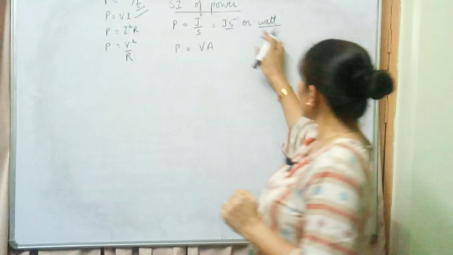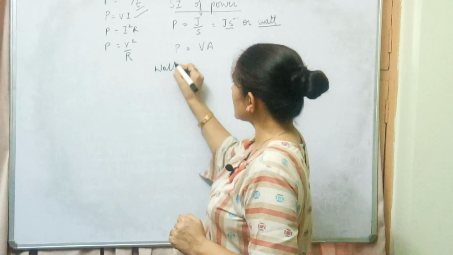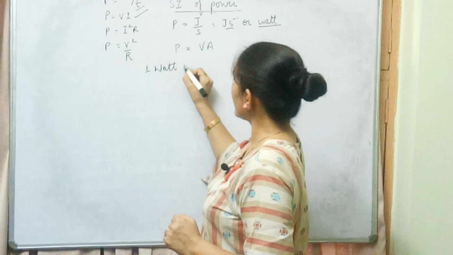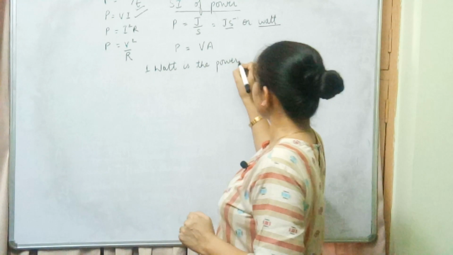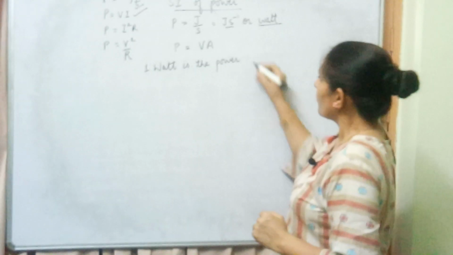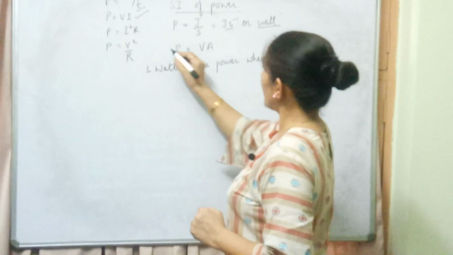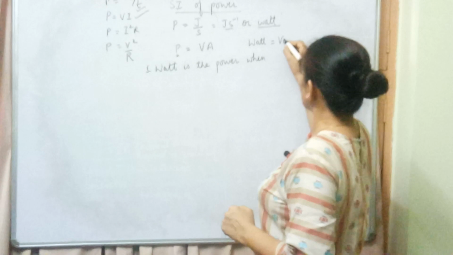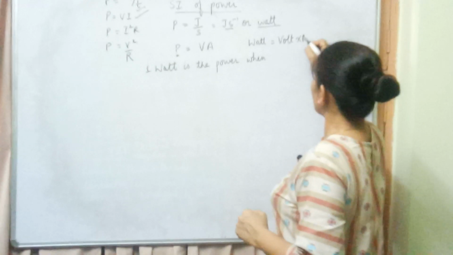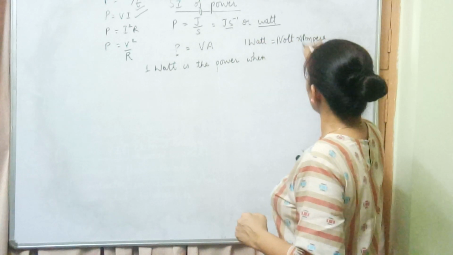Now how to define this watt? If we are supposed to define watt, so what can we say? We can say 1 watt is the power, when this is given in watt. Watt is equal to volt into ampere. So I use this 1 watt, 1 volt and 1 ampere.